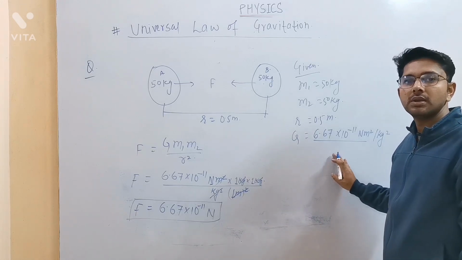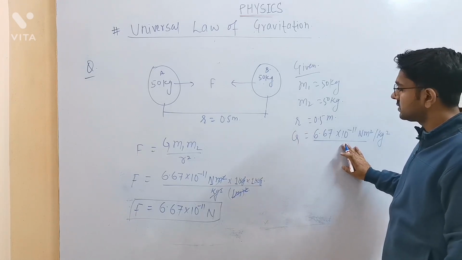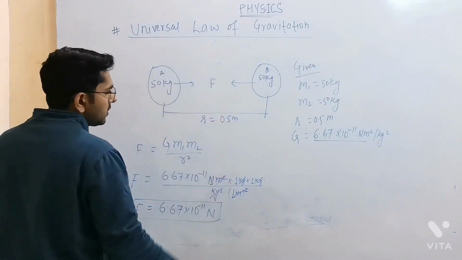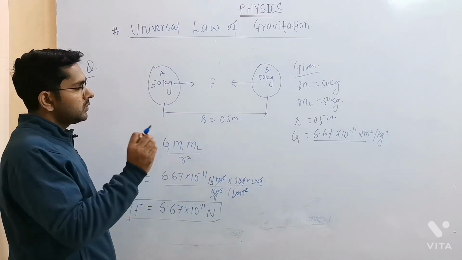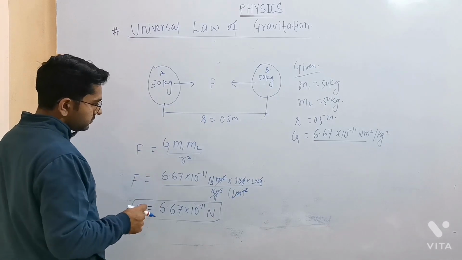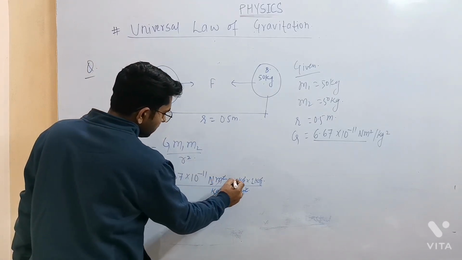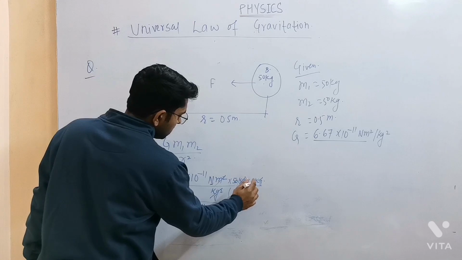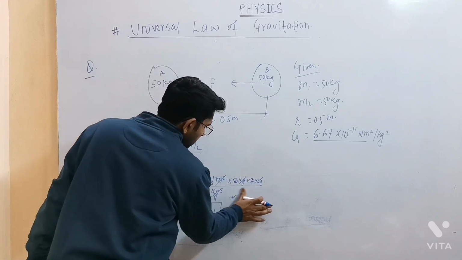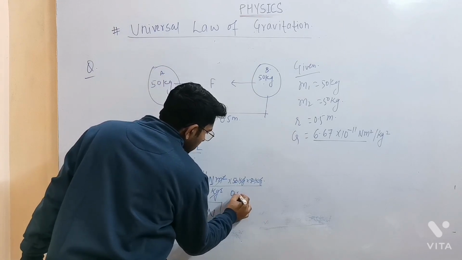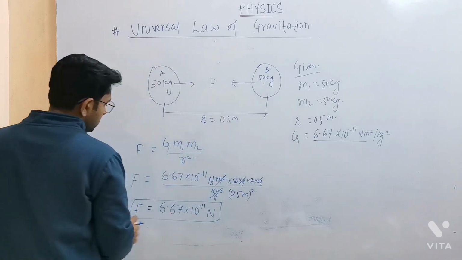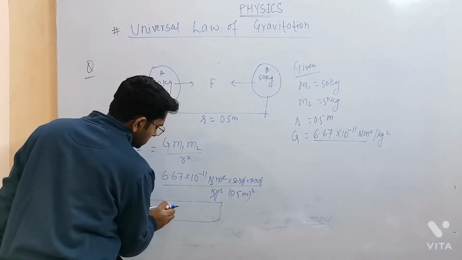So what will be the value of capital G? It will remain the same, as it is a gravitational constant, so it won't change in any condition. It will remain the same even on the moon. If you reach the moon, the value of capital G remains the same. We will discuss it later on. Now instead of 1 kg, what will I write? 50. Here 50. All the calculation goes the same. Instead of 1 meter, what will I have to write? 0.5 meter whole square. Now the value will change.